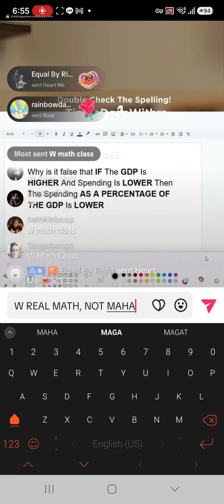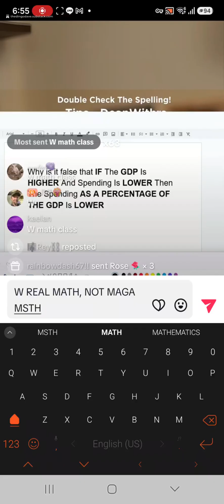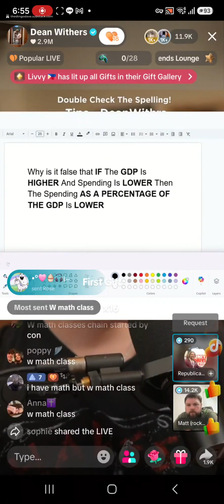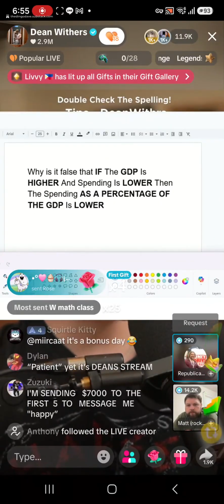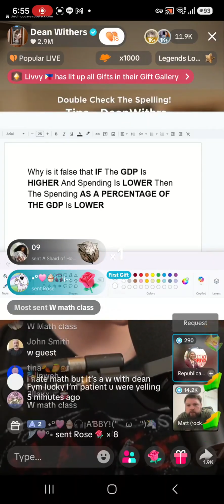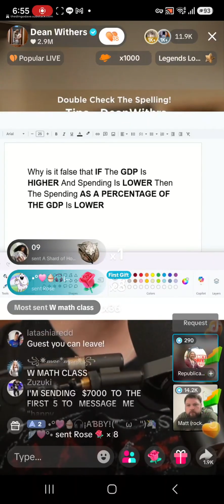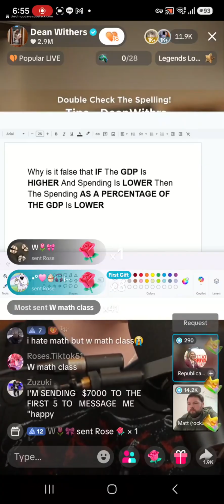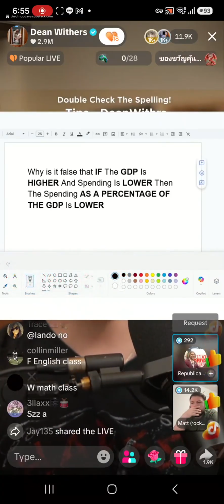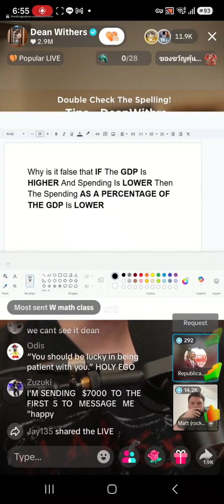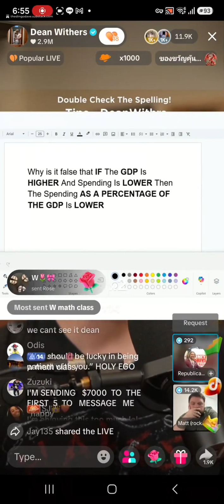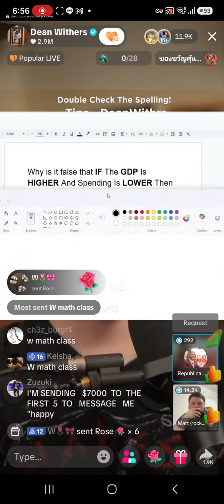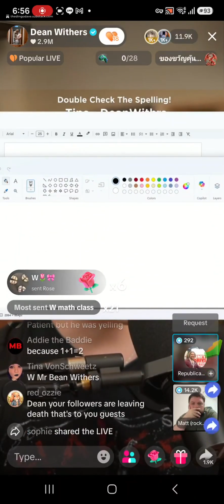Okay. So here's the question that I'm asking the guests. Why is it false that if the GDP is higher and spending is lower, then the spending as a percentage of the GDP is lower? Now, the reason I'm asking this question to the guests is because it literally cannot be false that if the GDP is higher and spending is lower, then the spending as a percentage of the GDP is lower. Let's do an example. Let's take a look at the notepad.